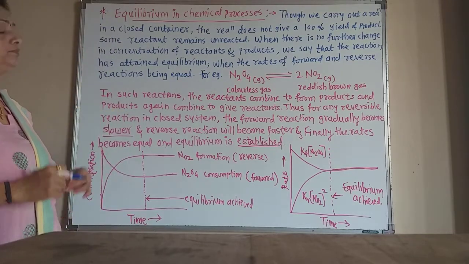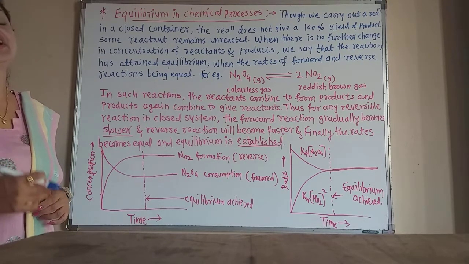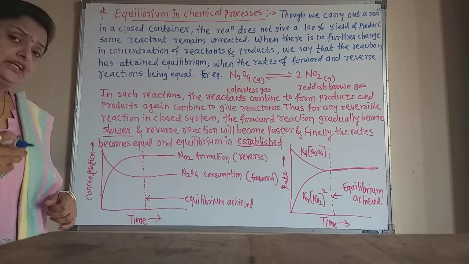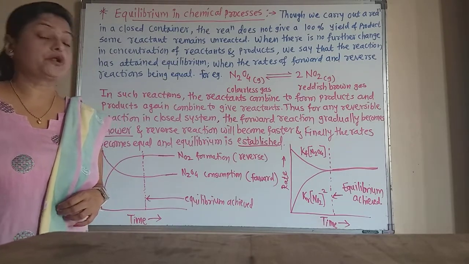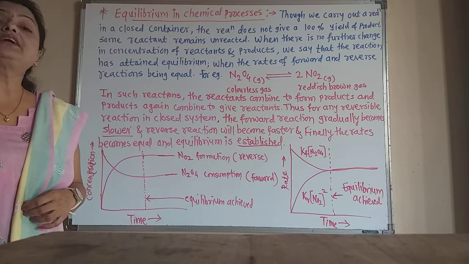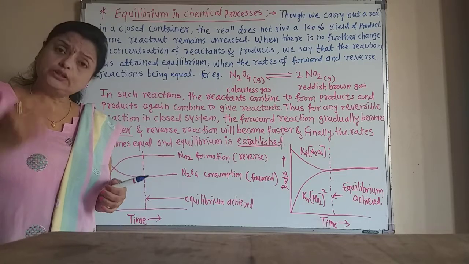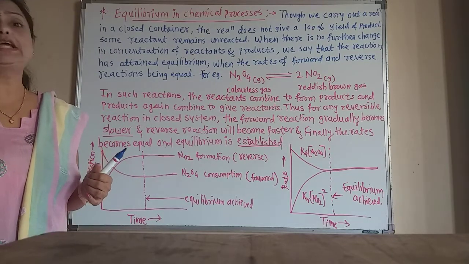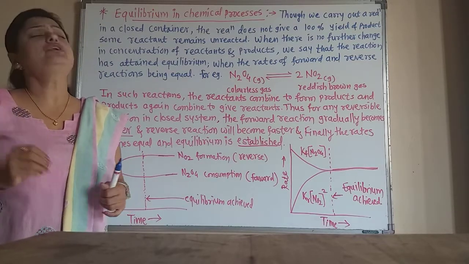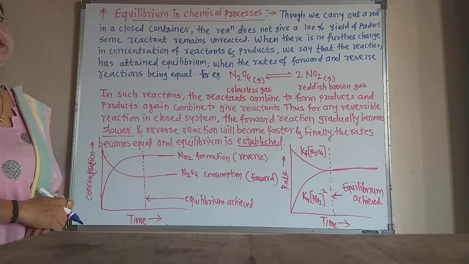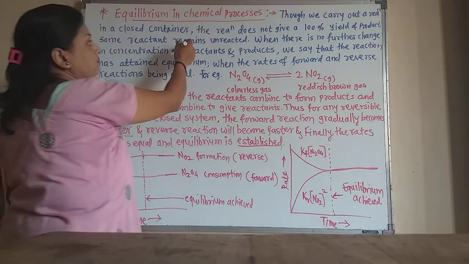Though we carry out these reversible reactions in a closed container, still 100% yield of the products is not obtained. That means some of the reactant remains as it is. Though there is no chance for reactants or products to escape from the container, we still do not obtain 100% yield of the product. That means reactant remains unreacted.